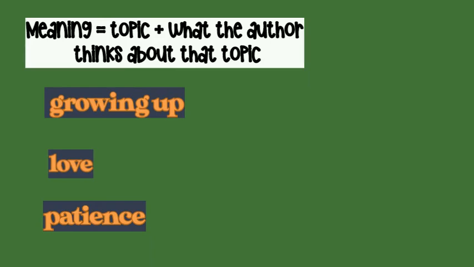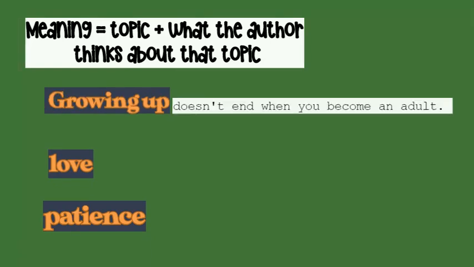Let's see how we could put the topic and what the author thinks about that topic together to form a full idea. Put these two parts together, the topic of growing up and what the author thinks about that topic, and you have a complete thought. Growing up doesn't end when you become an adult. That's your meaning. Let's try this with the next topic.